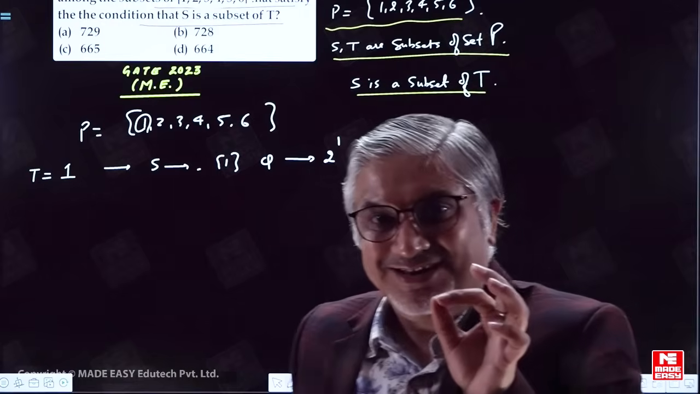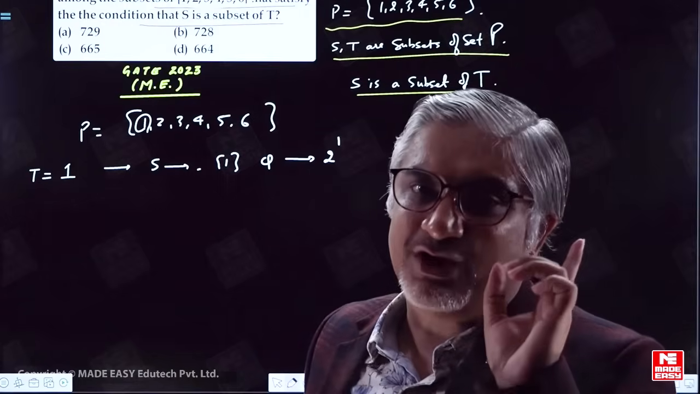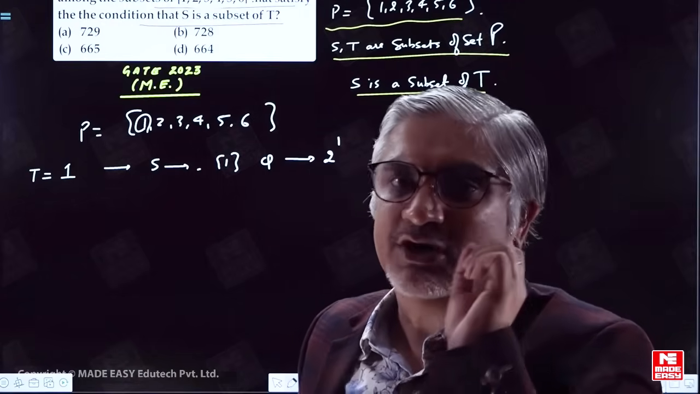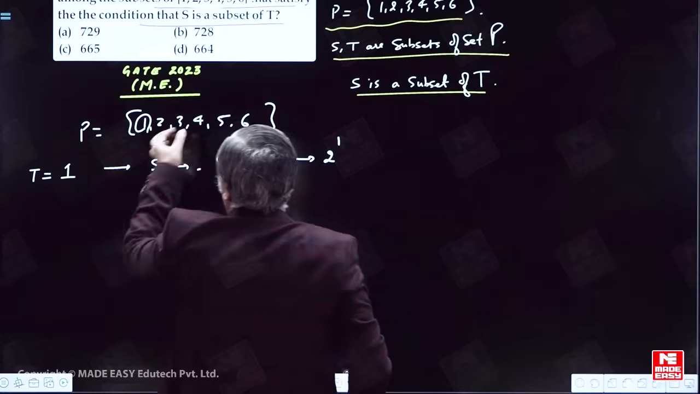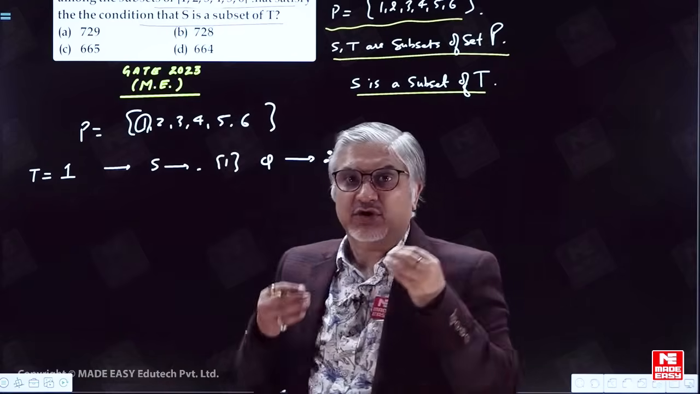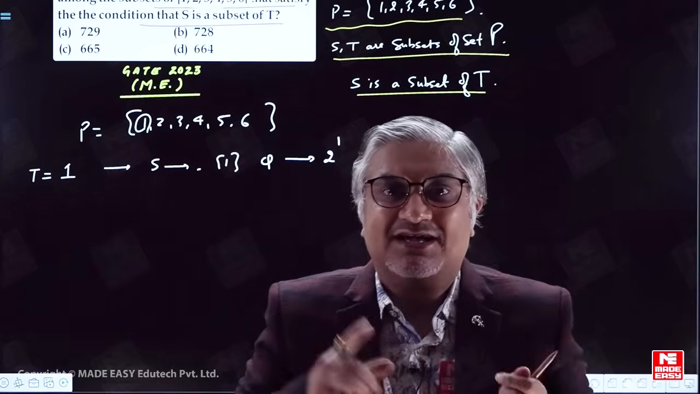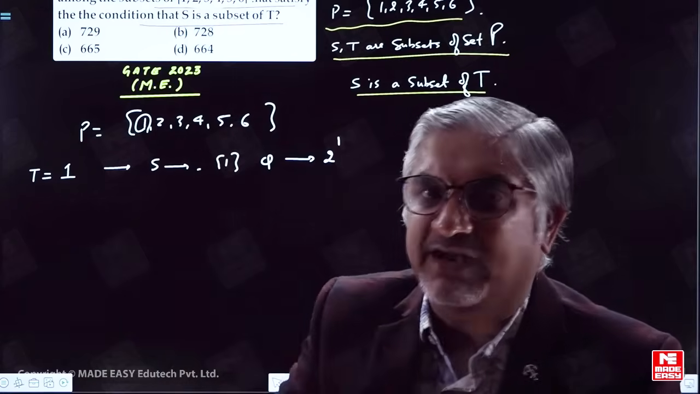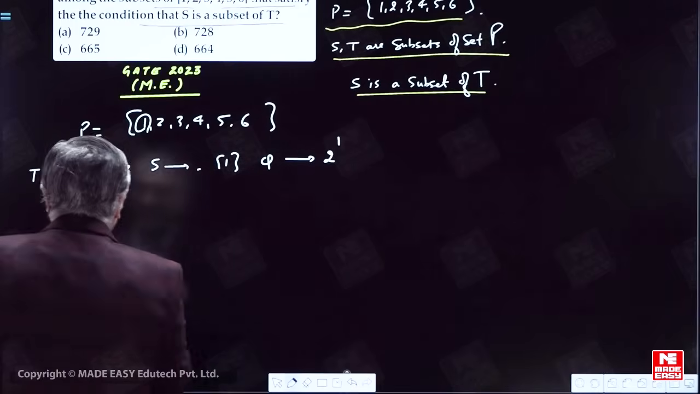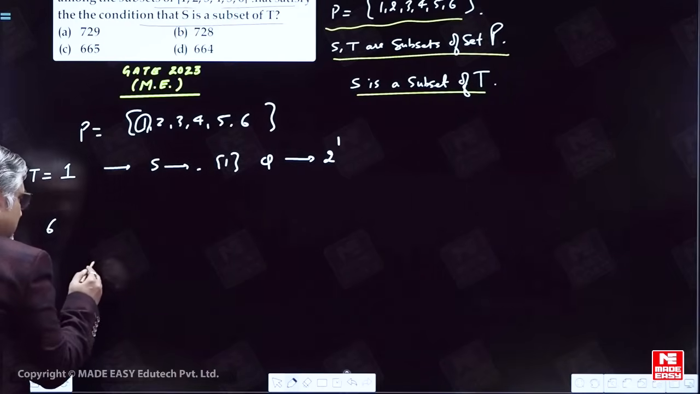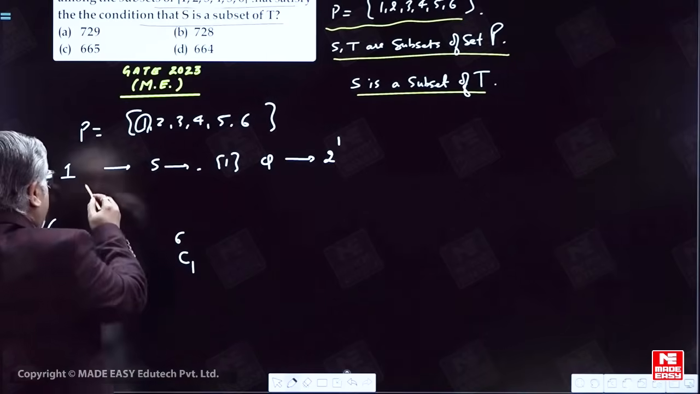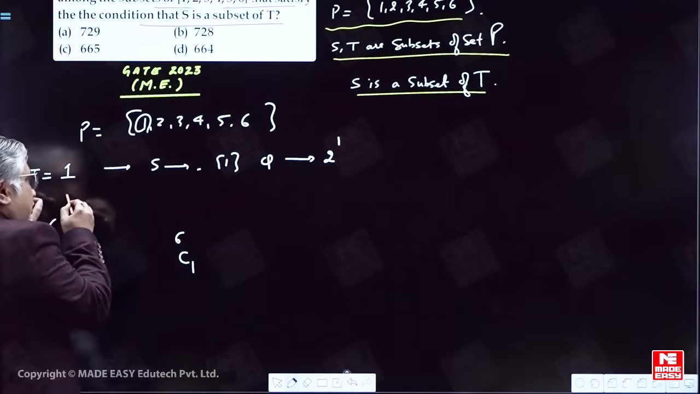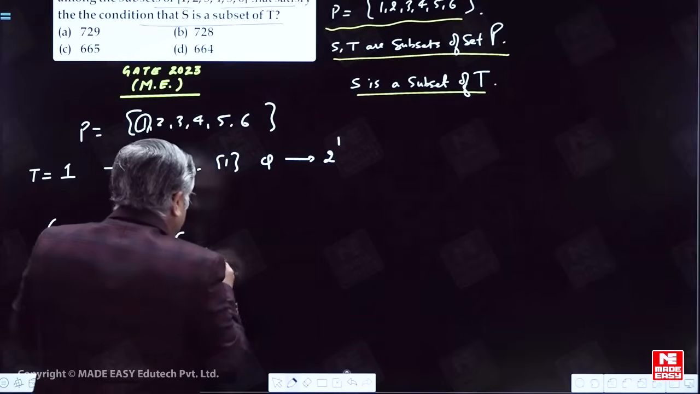But make sure T contains numeral 1. T can contain similarly numeral 2. T can contain numeral 3. T can contain numeral 4. So this set T containing only 1 element could have been chosen in how many ways? 6C1. And for each of these, the number of subsets which S is going to have will be 2 power 1.